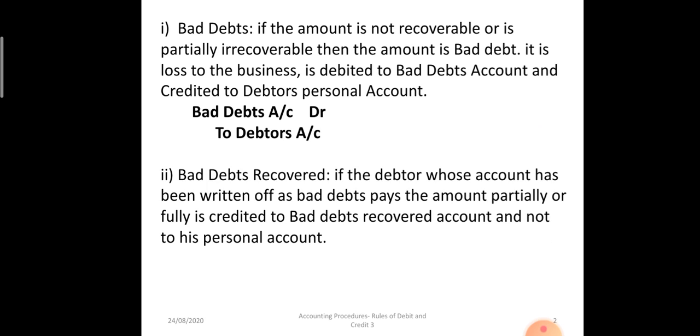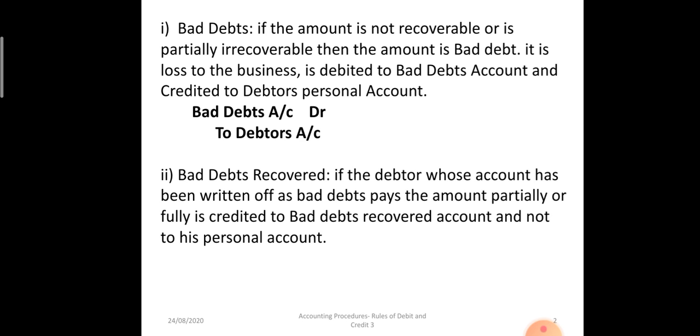Bad debts recovered. If the debtor whose account has been written off as bad debts pays the amount, partially, that means in the first point which we discussed, we have recorded it as bad debts. We have credited the debtor's account and closed it. Earlier it was having a debit balance. Debtors' personal accounts are debited when a credit sale is there, and when the amount becomes bad debts, it is irrecoverable. To close their account, we credit them. So the personal account is no longer existing in our books.